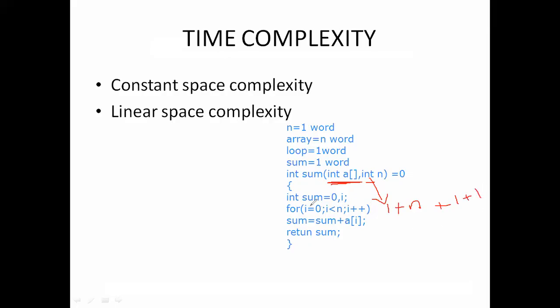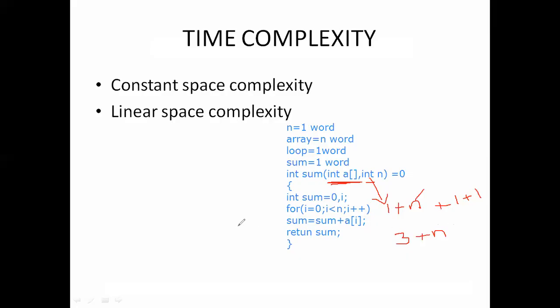So here for this array we are taking n, and for int n we are taking one word. For the loop we are taking one, and for sum we are taking one word. So the total is 3 plus n. So the memory space required for this program is n plus 3.